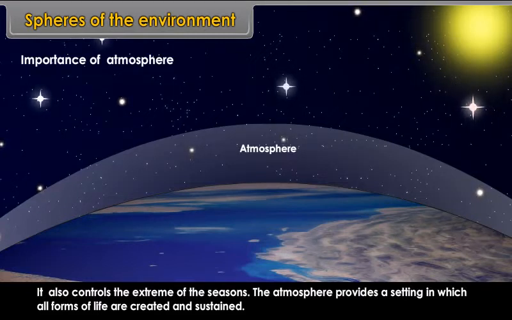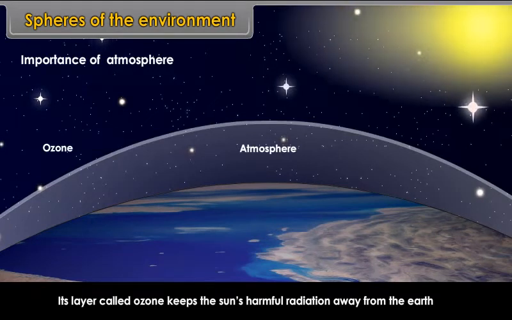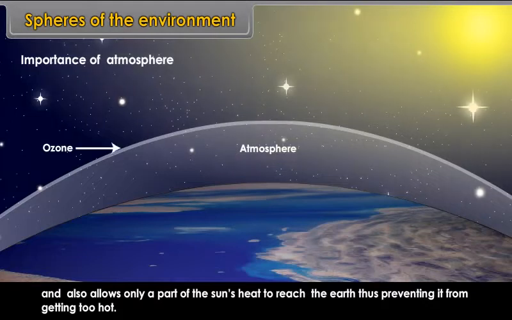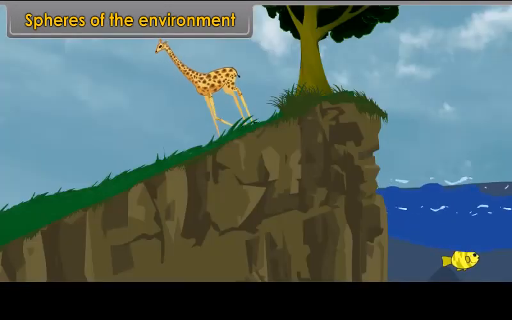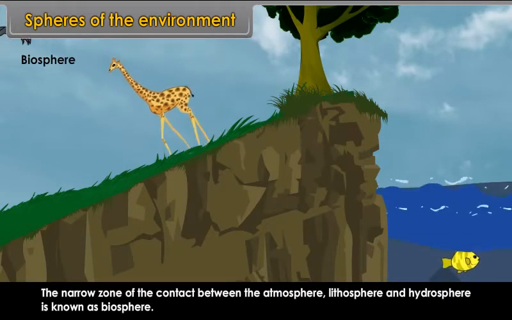Its layer, called ozone, keeps the sun's harmful radiation away from the Earth and also allows only a part of the sun's heat to reach the Earth, thus preventing it from getting too hot. Biosphere. The narrow zone of the contact between atmosphere, lithosphere and hydrosphere is known as biosphere.